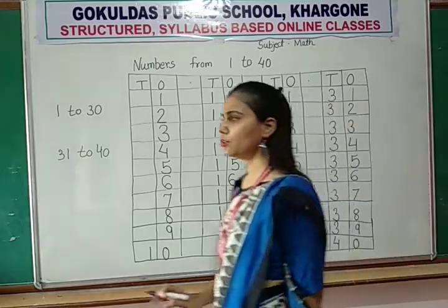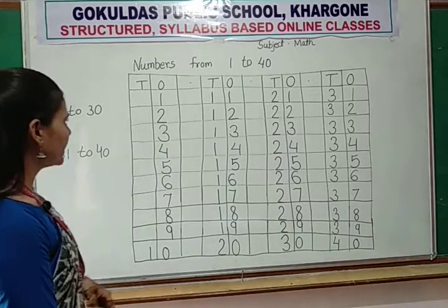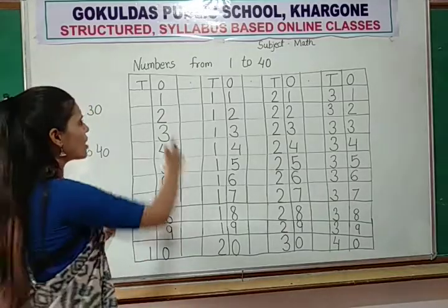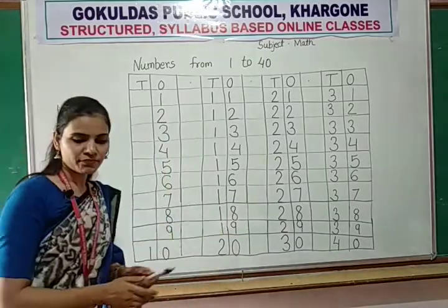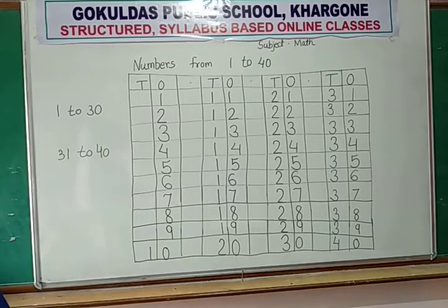So you write on your notebook from 1 to 40. All of you written? All are written? Okay. So this is the numbers from 1 to 40. After numbers, we will revise some oral exercise. So done your work.